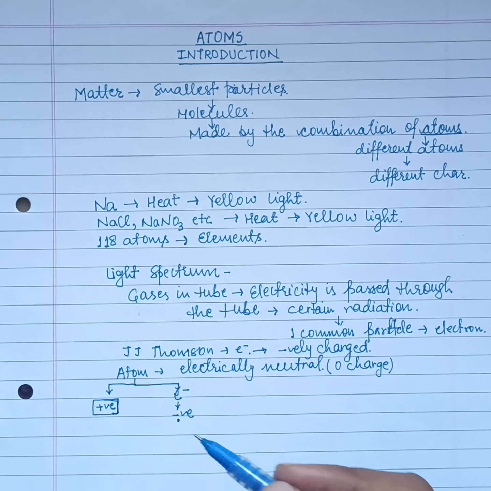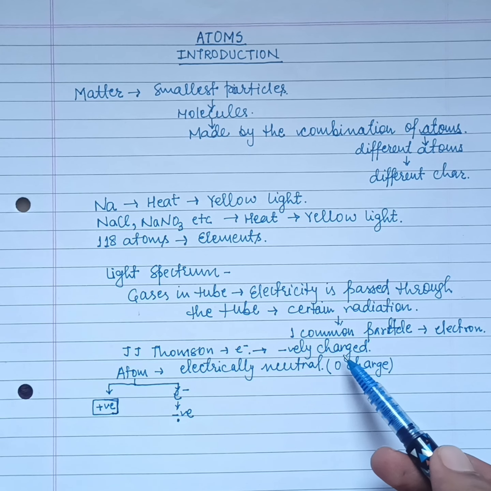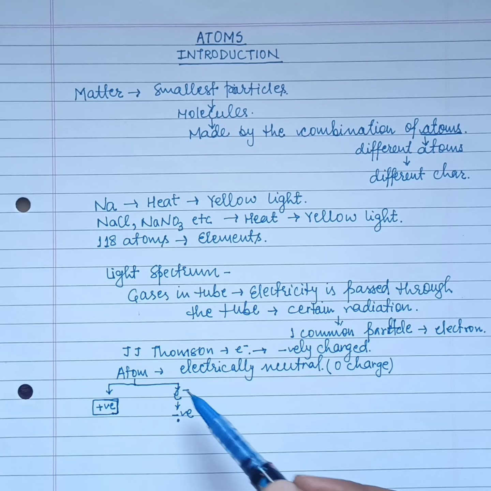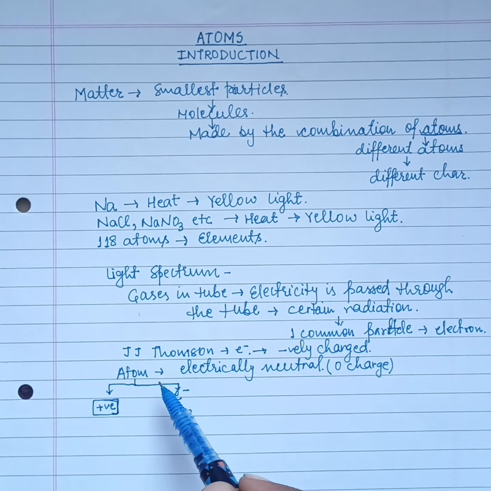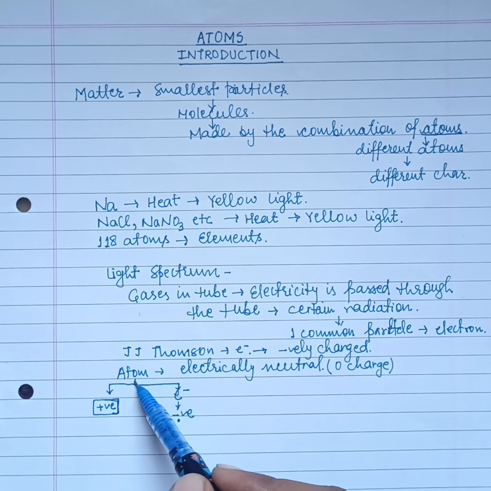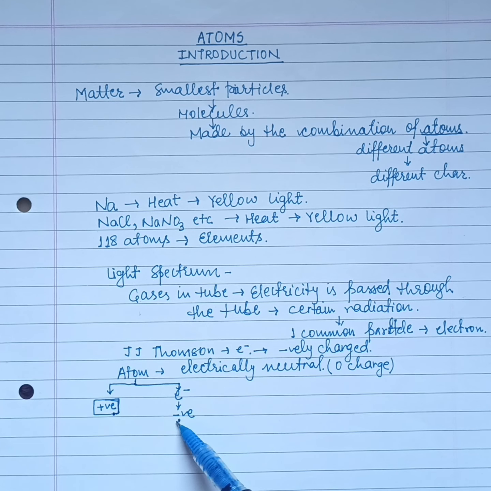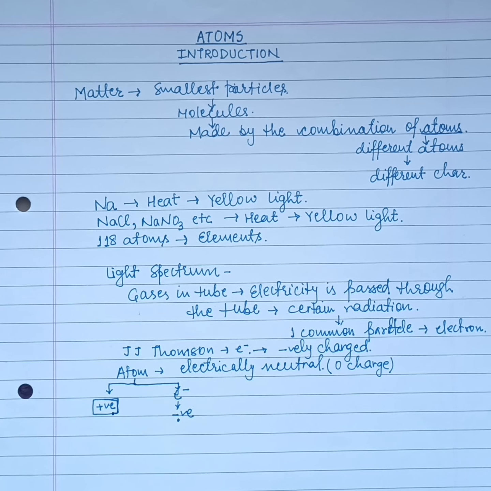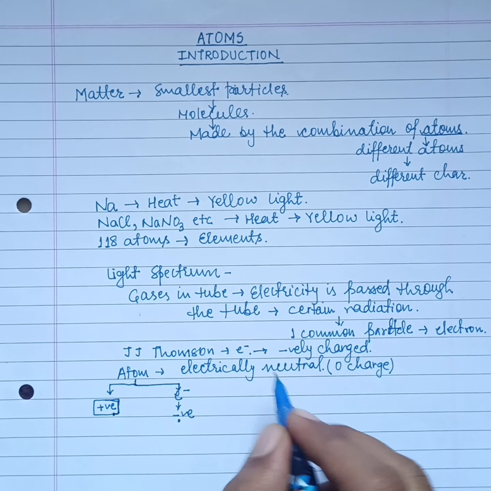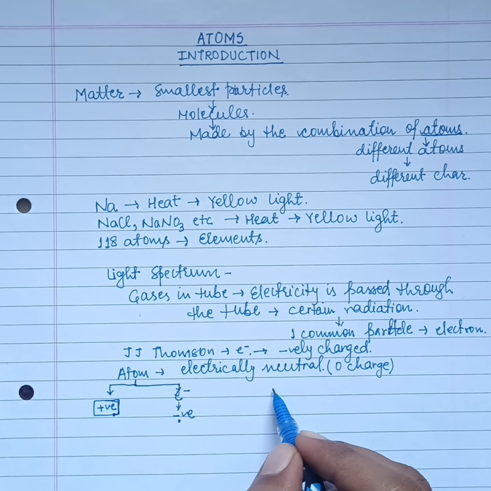So J.J. Thomson discovered the electron, and he discovered that the electron is negatively charged. If the atom contains a negatively charged particle and is electrically neutral, it means there is definitely a positively charged particle which cancels the charge of the negative electrons, so that the total is zero charge. Then when J.J. Thomson was calculating the mass of the atom and the mass of the electron, he saw that the mass of the electron is very less.